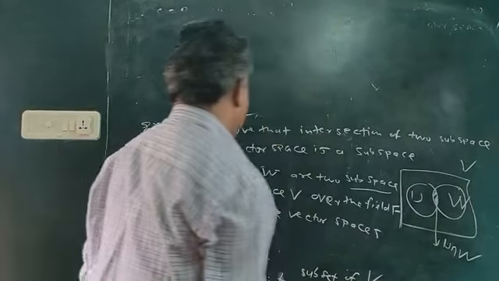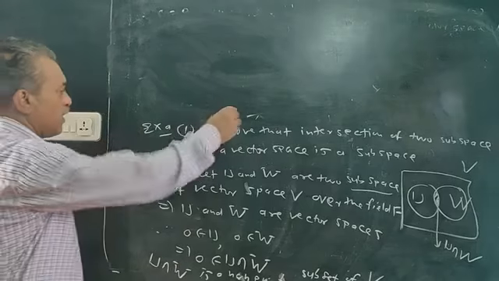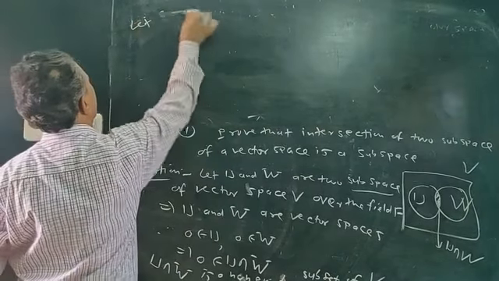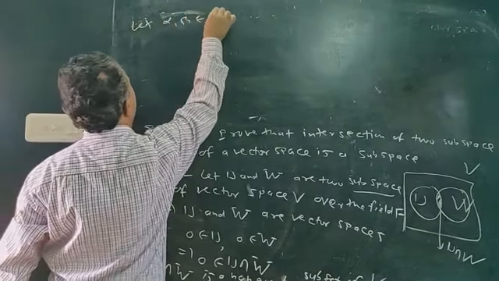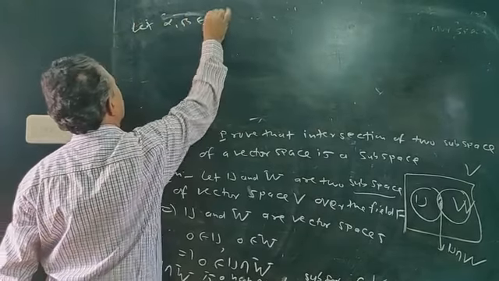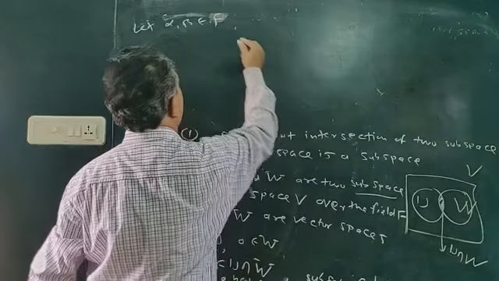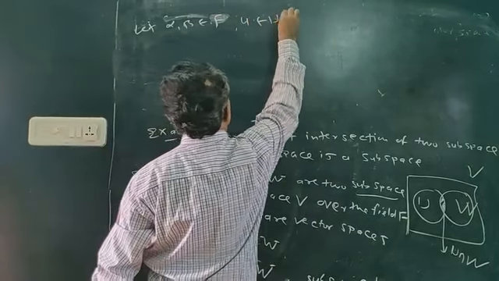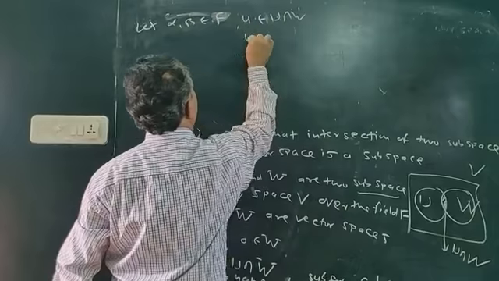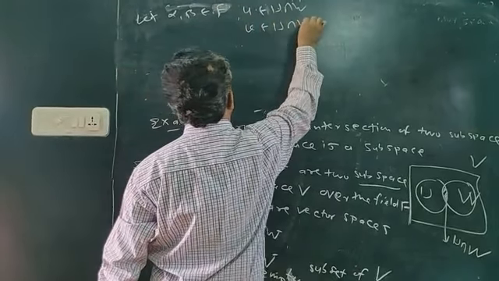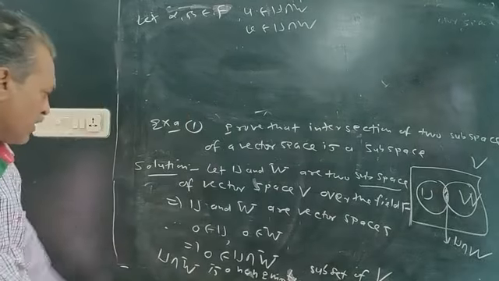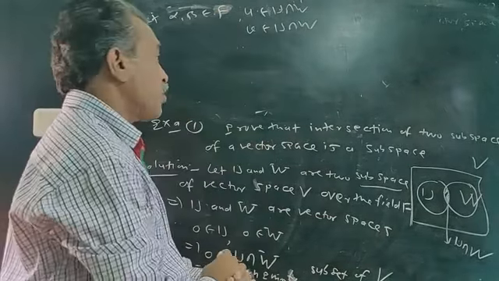So first verify the non-empty point, and then use the subspace theorem. Now let alpha and beta be two scalars, and u belongs to the intersection set and v belongs to the intersection set. So u and v are two vectors of the set which we have to show is a subspace.